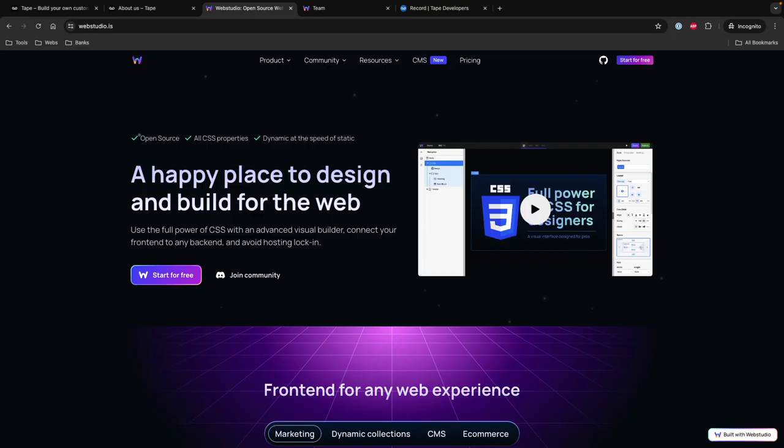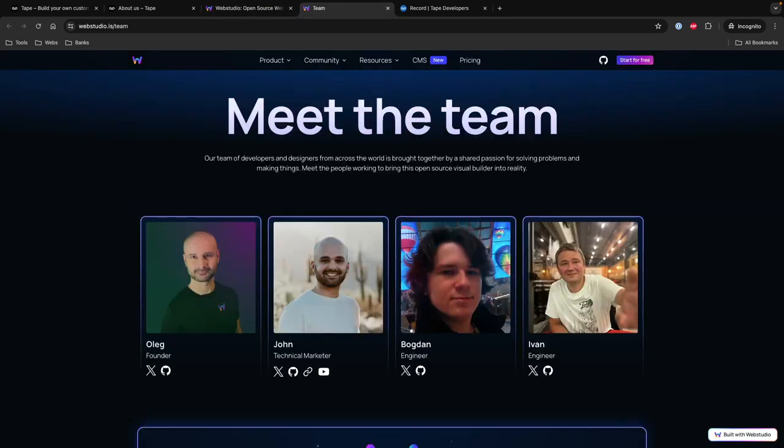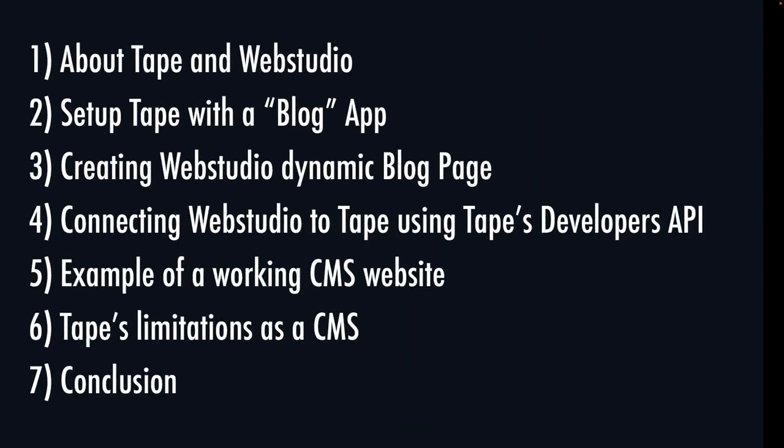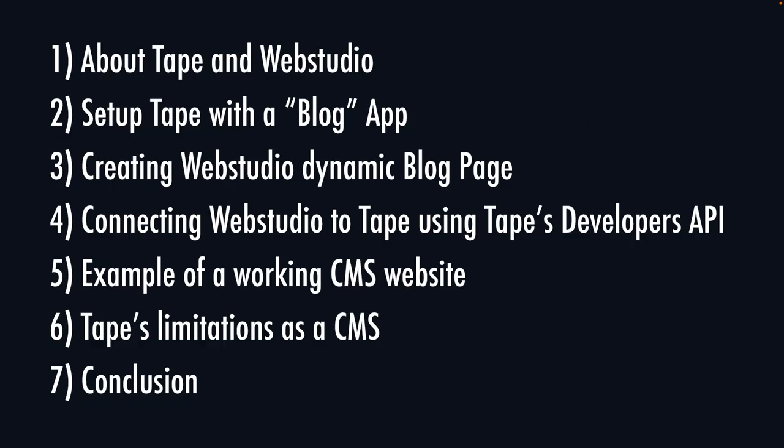One of the things that I also like about Webstudio is their amazing team. Their team is incredible. These guys are very passionate about this project. They're really making something amazing here with Webstudio. So both on Tape and on Webstudio, you have amazing teams behind these apps. So let me go back to our agenda here.